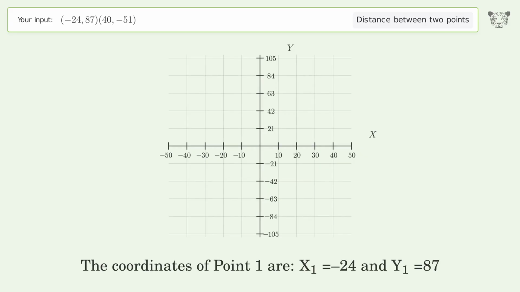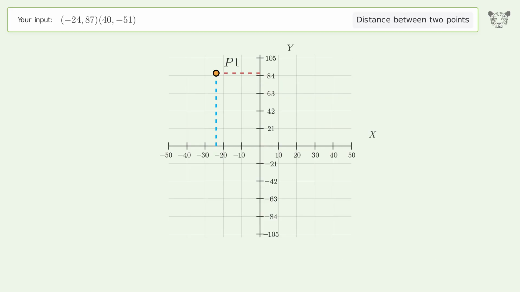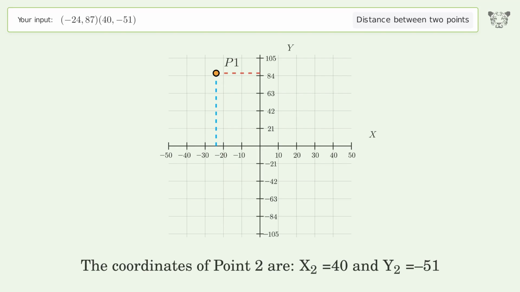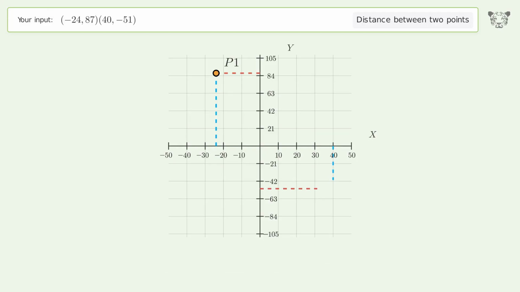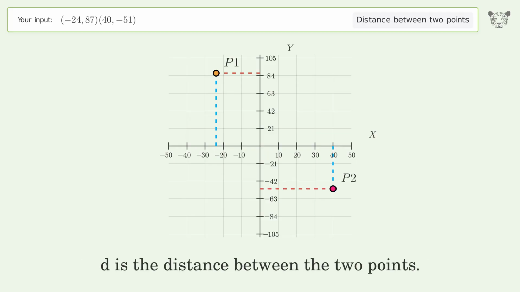The coordinates of point 1 are x1 equals -24 and y1 equals 87. The coordinates of point 2 are x2 equals 40 and y2 equals -51. D is the distance between the 2 points.